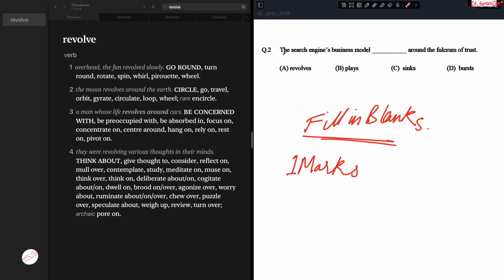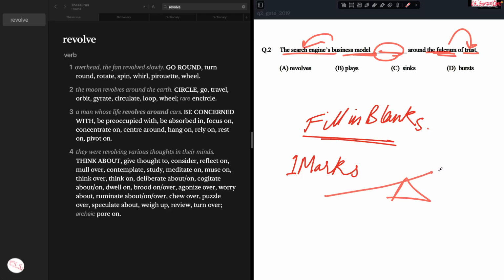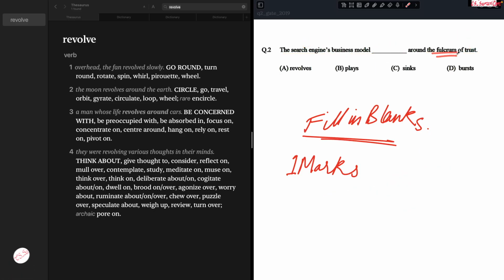So let's do that. The search engine's business model blank around the fulcrum of trust. So the business model of the search engine is something, the fulcrum of trust. What is a fulcrum? Suppose that this is something on which a beam of wood is supported. If you were to put pressure on this side, this part serves as the fulcrum. It comes from mechanics actually. So over here the fulcrum means it has to be the basis for it, it should support the mechanism, for this business that is being used by the search engine.